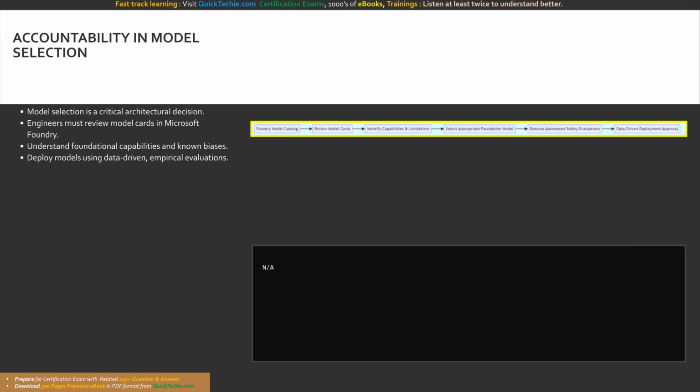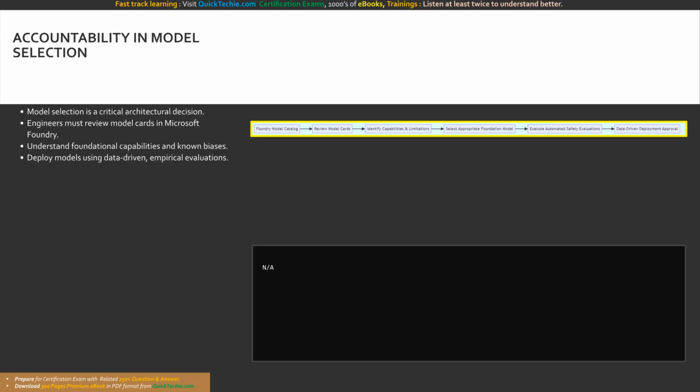Accountability within your established governance framework must be heavily applied during the earliest phases of development, particularly during model selection and system testing. When you browse the Microsoft Foundry model catalog to select a generative AI model for your application, you are making a critical architectural decision that carries immense accountability. You absolutely cannot select a model blindly.